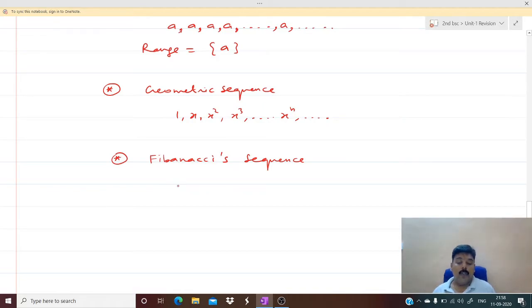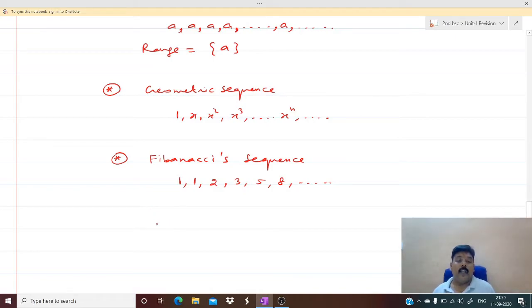So what is a Fibonacci sequence? A Fibonacci sequence is nothing but 1, 1, 2, 3, 5, 8, etc. This is called a Fibonacci sequence. So how to construct a Fibonacci sequence? Very simple. The first two terms are 1 and the third term is given by the sum of the first two. The fourth term is given by the sum of the second and third. The fifth term is given by the sum of the third and fourth, and so on.